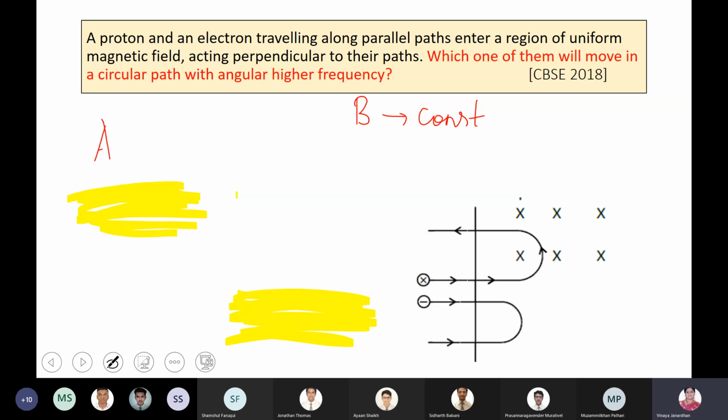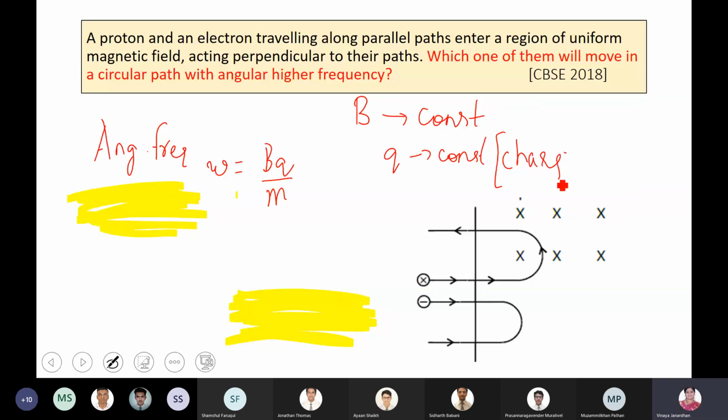Now, what is the formula for angular frequency, boys? Omega is equal to BQ by M. Fine. B is a constant. Now, do the electron and the proton have the same charge magnitude? I'm talking about the magnitude. They have the same charge. Proton and electron, Q is a constant. Yes, charge of proton is equal to charge of electron.